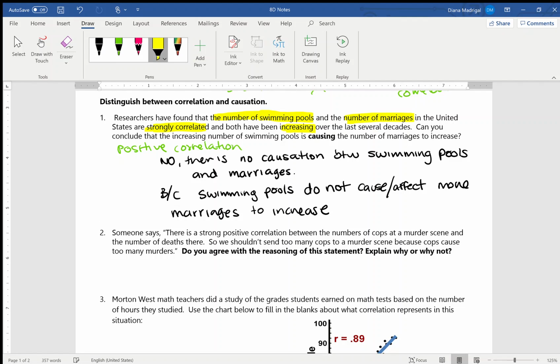All right, and here's the keyword I'm looking for again, your explanation. What is your explanation? Because swimming pools do not cause or affect more marriages to increase.